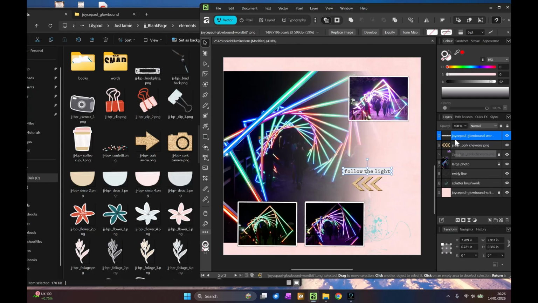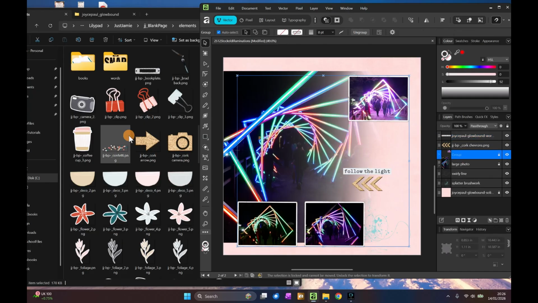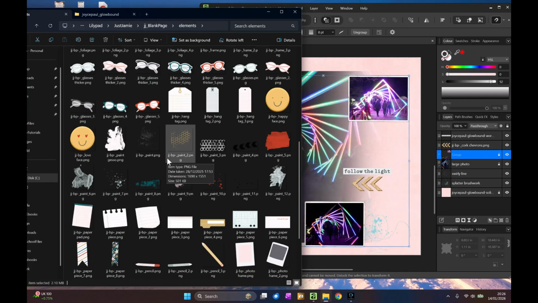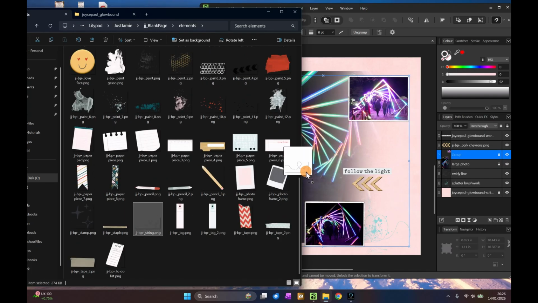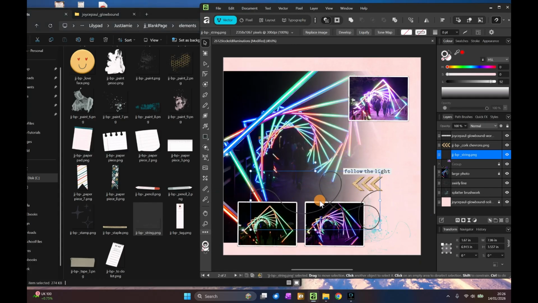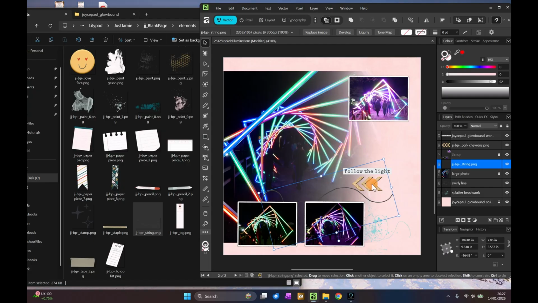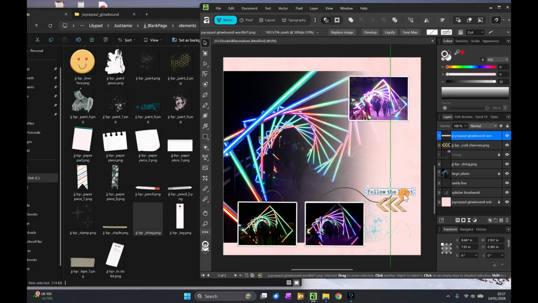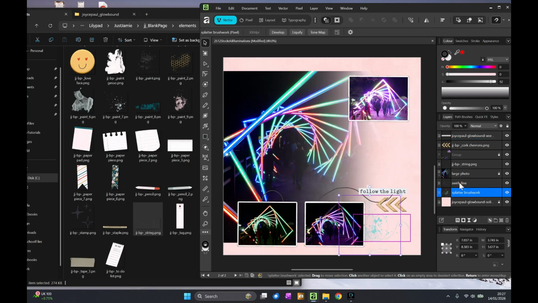And then underneath them, I think we need to put something else. So we've got some string here, which I think we put underneath these photos, maybe following from those arrows, but pull it so it's underneath the photos so that we're coming from there. I think we need to come across, yeah, where we've got the splatter brush and swirly line in the template.